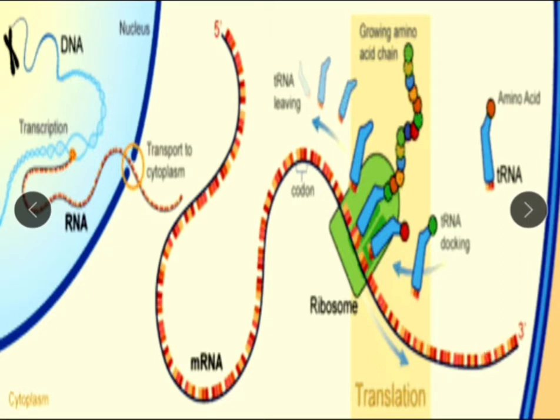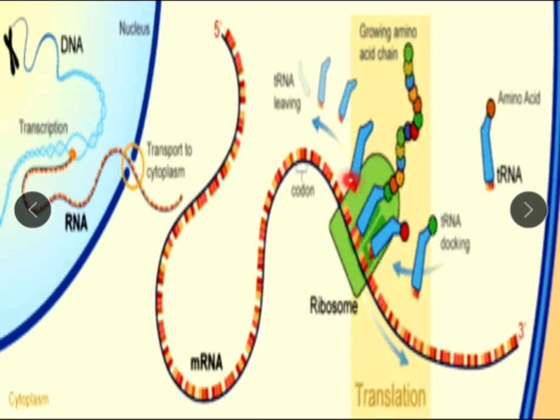The message carried by mRNA from DNA present in the nucleus up to the cytoplasm, or up to the ribosome, that is the site of protein synthesis, is about protein synthesis, and it is called the genetic code.